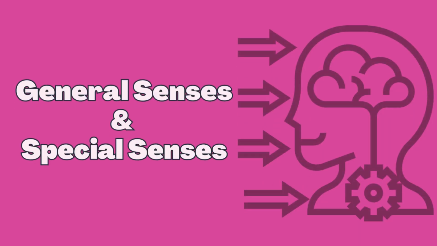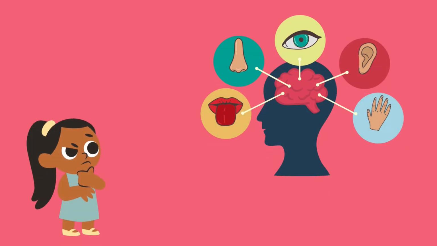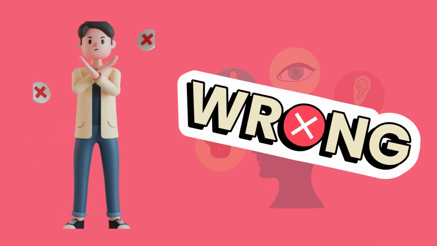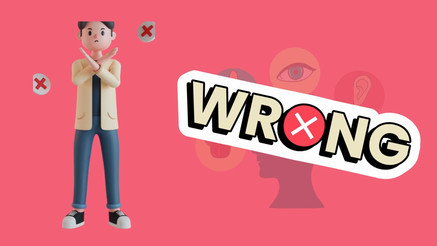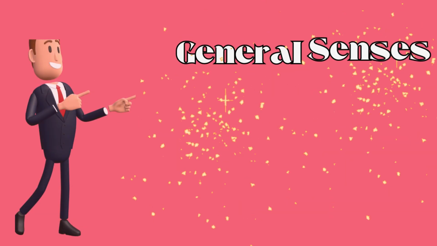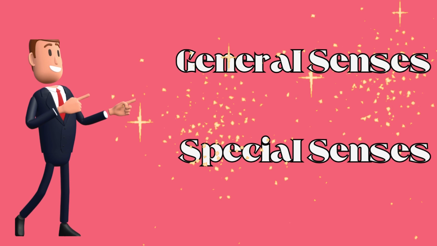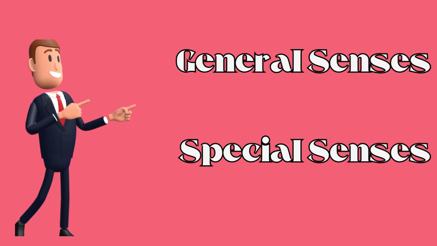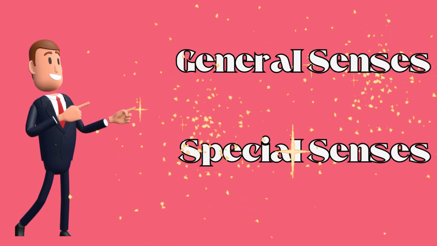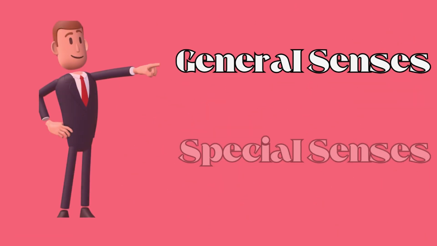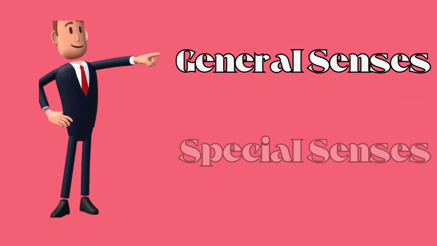Now we will learn about general and special senses. When you were young, you likely learned that we have 5 senses and that they were seeing, hearing, tasting, smelling, and touch. Well, it's time to relearn what you thought was true. Our senses are divided into 2 main groups, general senses and special senses. Let's focus on the general senses first.